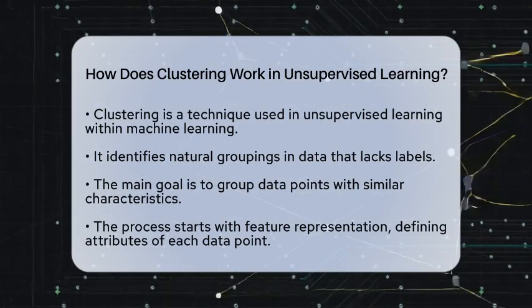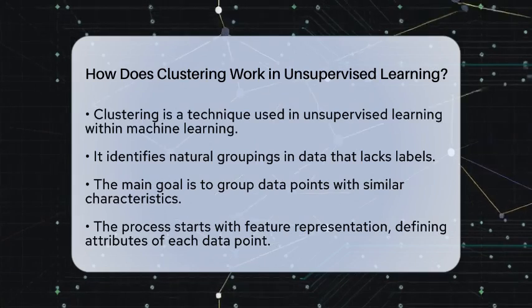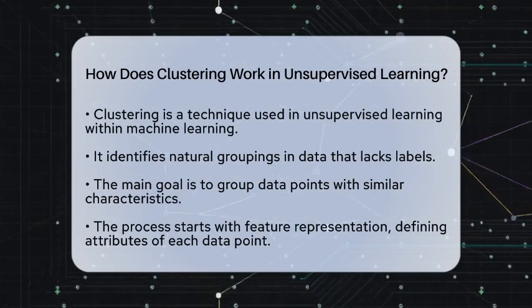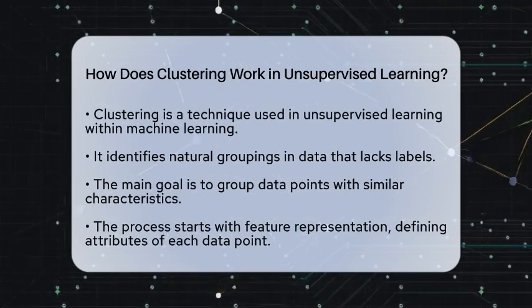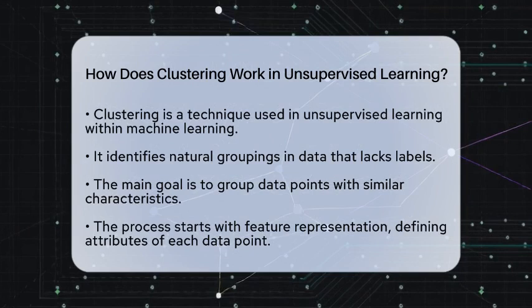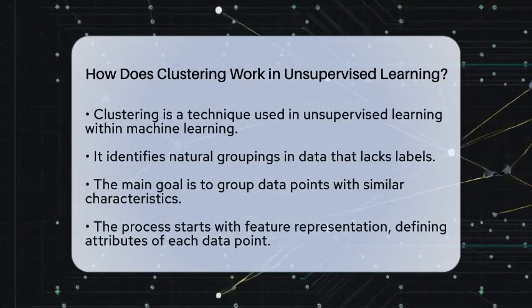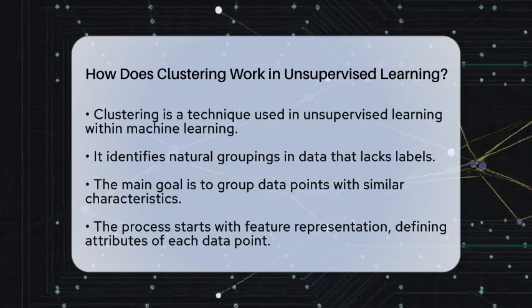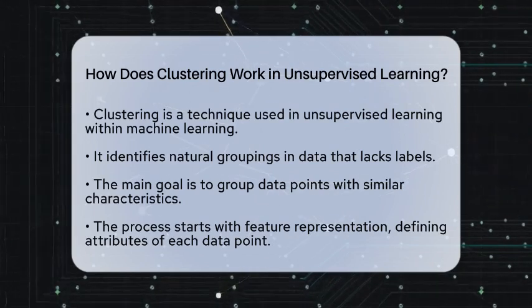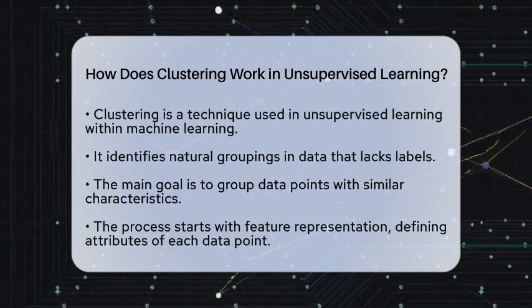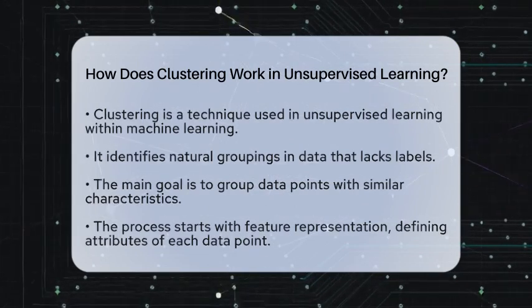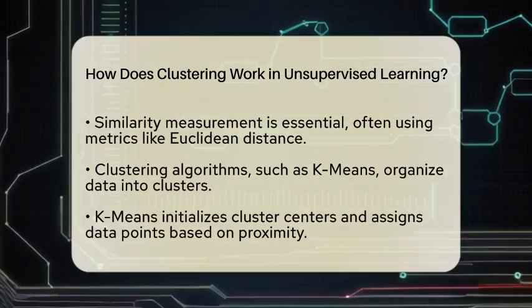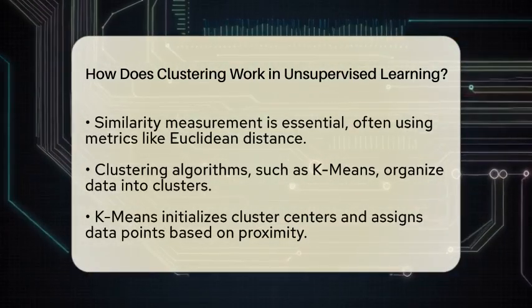Clustering is a method used in unsupervised learning, which is a segment of machine learning where the data lacks labels. The primary aim is to find natural groupings or patterns within the dataset without any predefined categories. The essence of clustering lies in grouping data points so that those within the same cluster share more similarities than those in different clusters. The process begins with feature representation. Each data point is described by a set of features or attributes. These features help define what makes each data point unique.